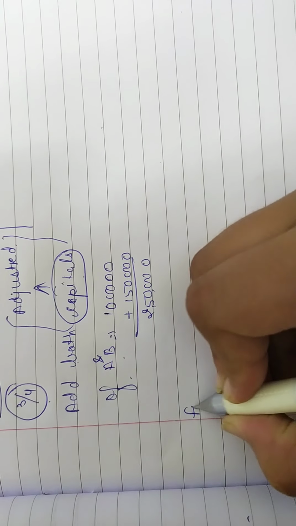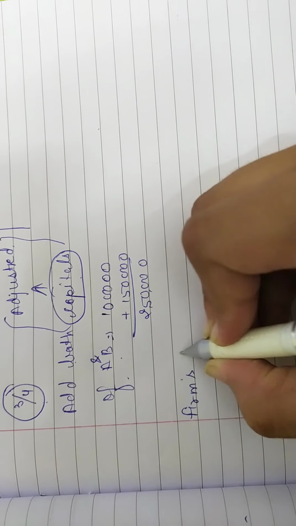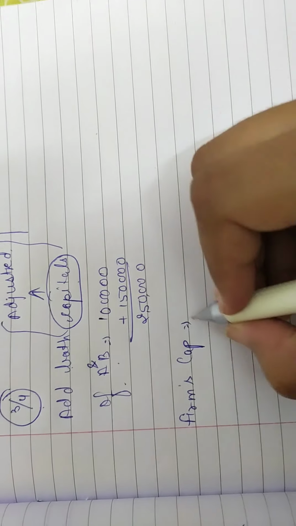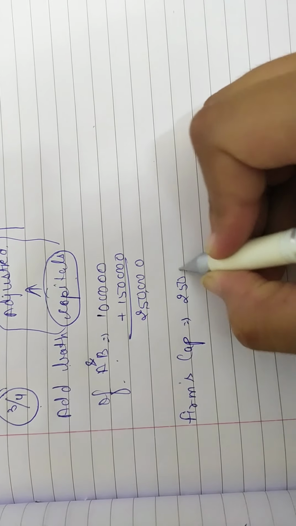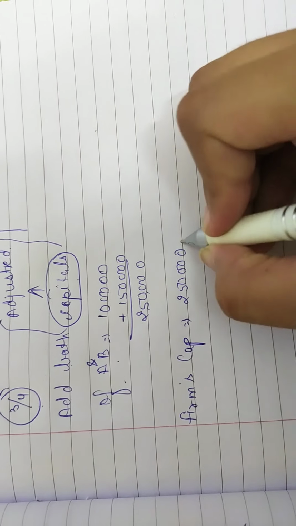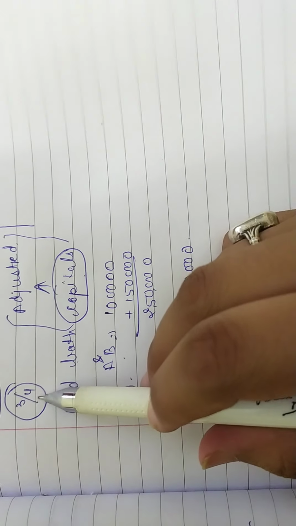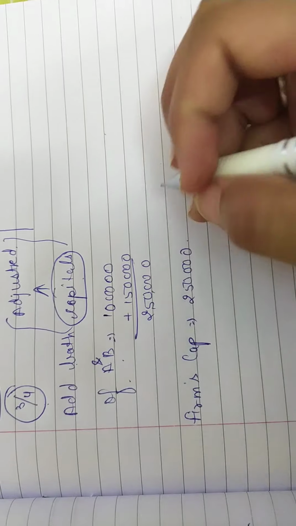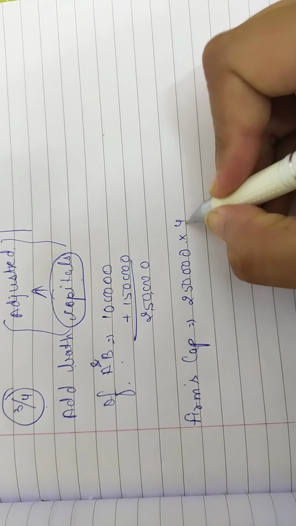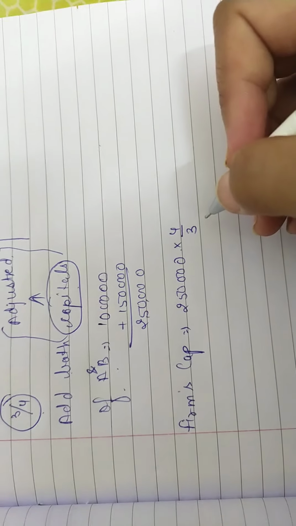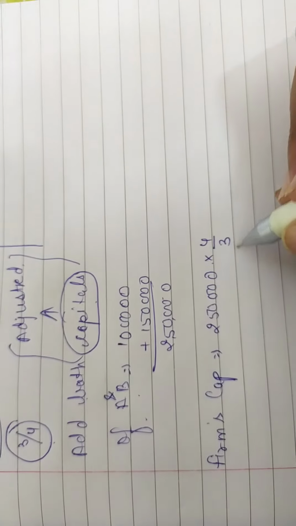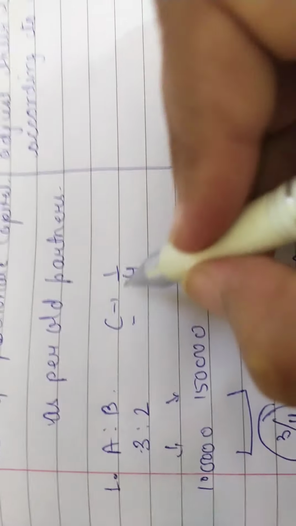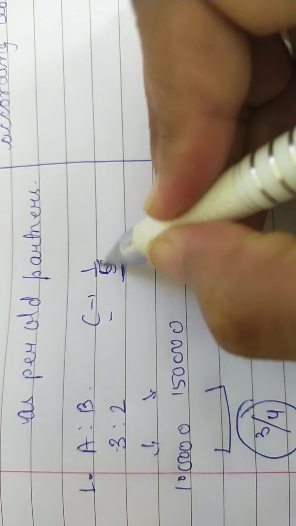So first we will calculate the firm's capital, and the firm's capital will be 2,50,000 into the reciprocal of the share of A and B, that is into 4/3. It will become quite complicated, so I am changing it here. I am making C's share 1/5.